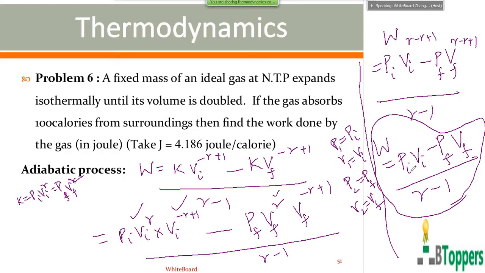So if you apply the perfect gas equation in the initial state, Pi Vi equal to nu R Ti. The Ti is the temperature of the gas in the initial state. If you apply the perfect gas equation in the final state, Pf Vf can be written as nu R into Tf, where Tf is the temperature of the gas in the final state. Nu represents the quantity of gas expressed in moles, the number of moles of gas. R is the molar gas constant. So if you substitute, Pi Vi equal nu R Ti here, Pf Vf equal nu R Tf.